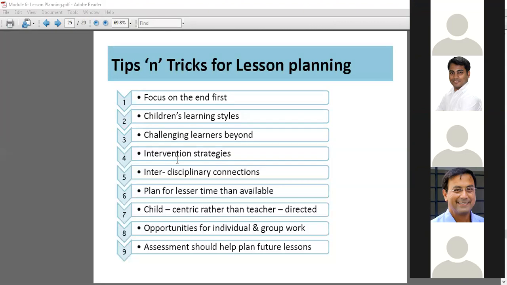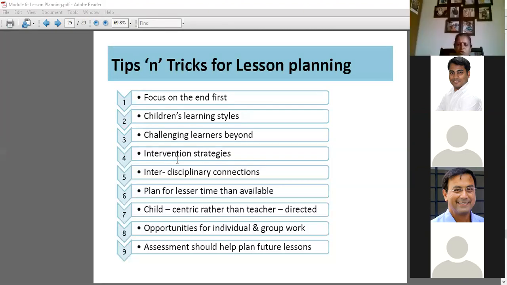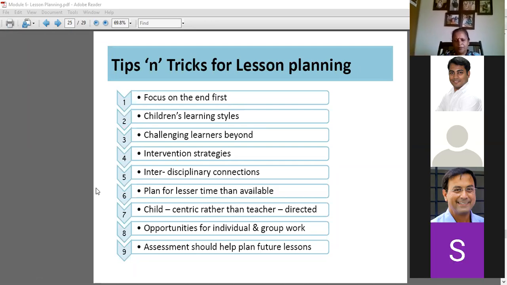What is the next point? Assessment should help plan future lessons. Right. What does that mean? It means we have taken assessment of the child, so how they grasp, how much they understand, according to that we have to plan future lessons. Which part is missing here and there, we have to plan according to that. Where we need improvements in our own lesson plans, we can find out from the assessment. Improvement, teaching styles, how the class is understanding.